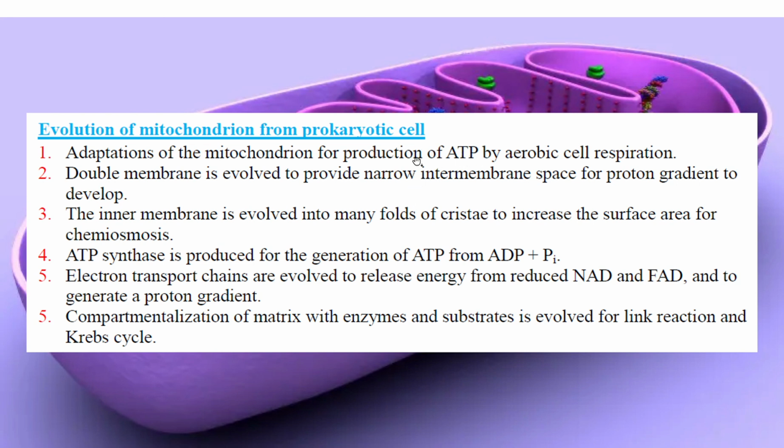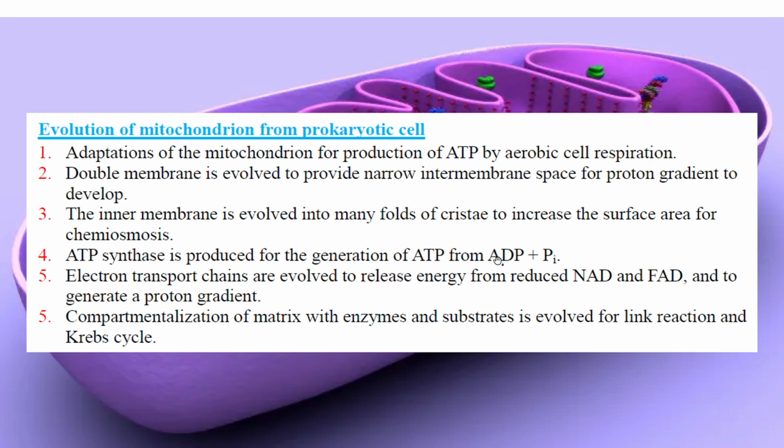First of all, the task is to produce ATP. It has a double membrane, and the double membrane has a narrow intermembrane space, which is excellent and very reliable for producing a large proton gradient to perform its function. Then the inner membrane is infolded in manifolds, which we call cristae. Cristae are important because they increase the surface area. Also inside the mitochondrion, it can have its own ATP synthesis.